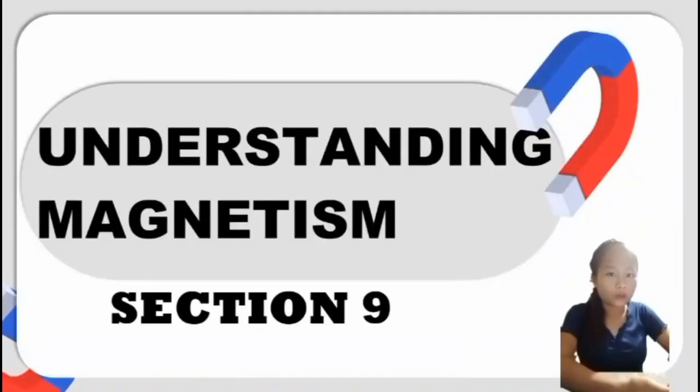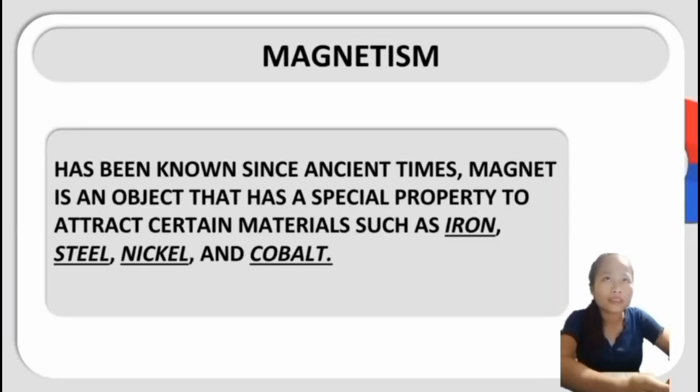Good day everyone. So today we will be discussing all about Section 9. The topic is understanding magnetism. So when we say magnetism, it has been known since ancient times. A magnet is an object that has a special property to attract certain materials such as iron, nickel, steel, and cobalt.